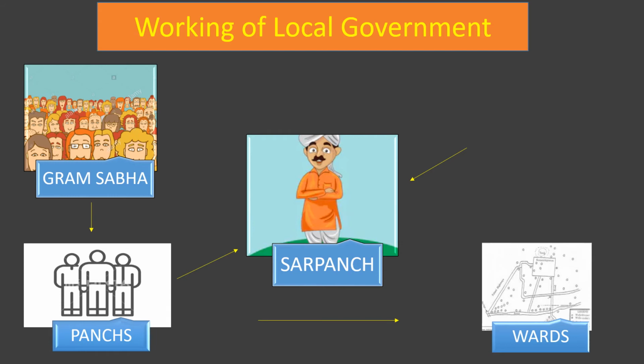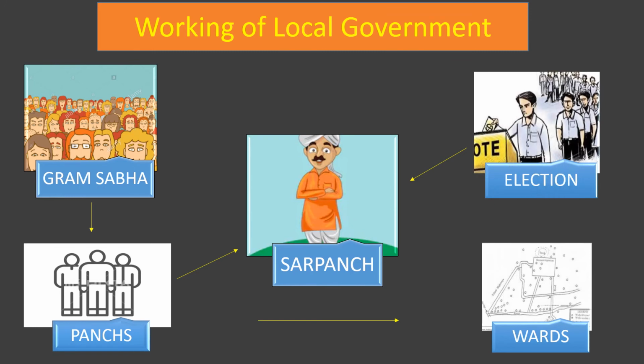If the village is small, then the number of panches will be less, say from 5 to 20. If the village is small, then 5 panches are sufficient, and if the village is large, then about 15 to 20 panches will be appointed for that particular village. Okay, so the election of the sarpanch happens through voting, and this is the basic working of the local government,